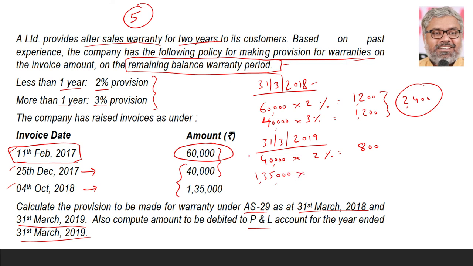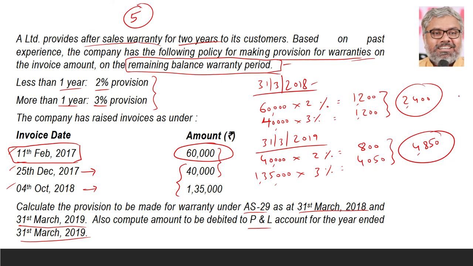That means definitely the remaining warranty period is more than 1 year. So 3% provision has to be created. So 1,35,000 into 3% means 4050. So what is the total of this? 4050 plus 800 means 4,850 is the provision that is required on 31st March 2019.